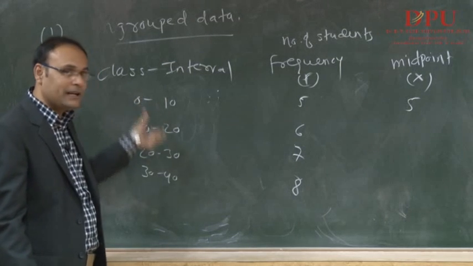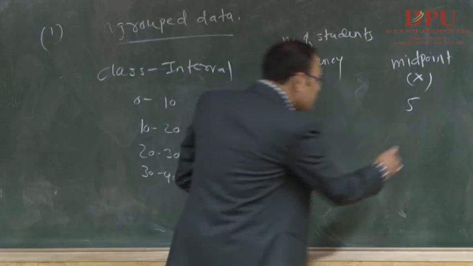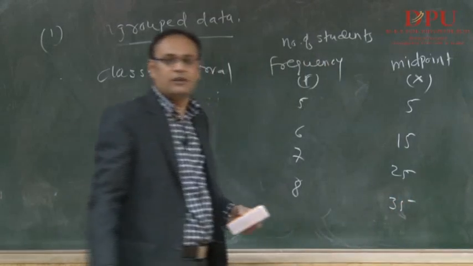See, what is the difference between the intervals? 0 to 10, 10; 10 to 20, 20. So automatically it is going to increase by 10. Right? That is the logic.